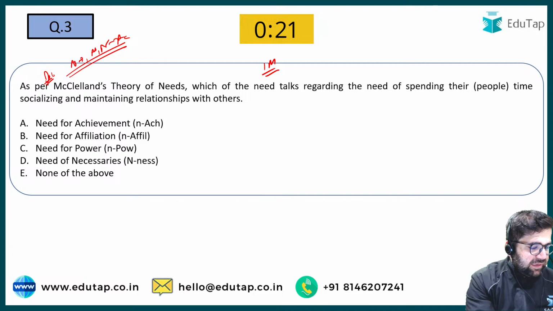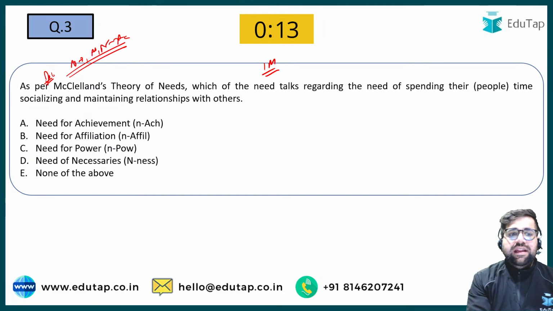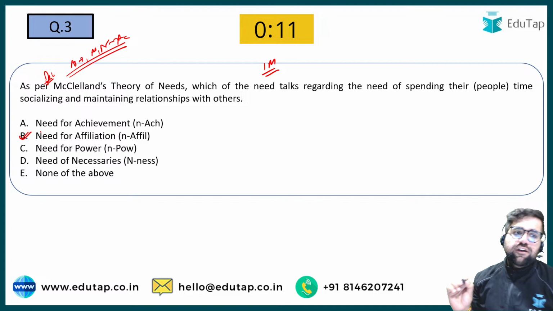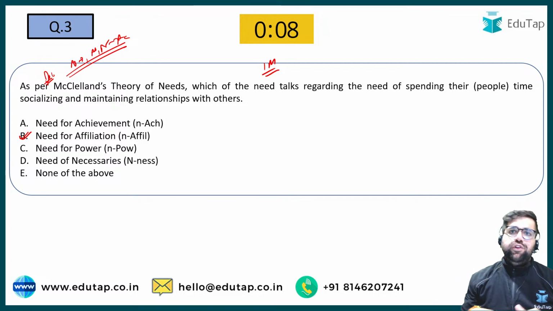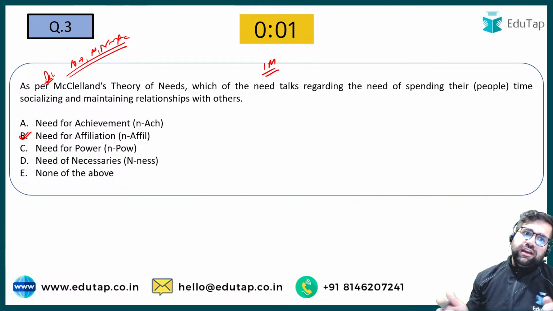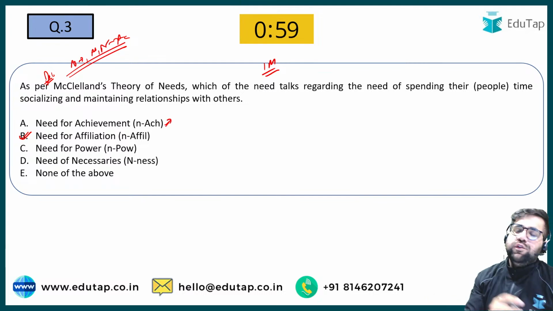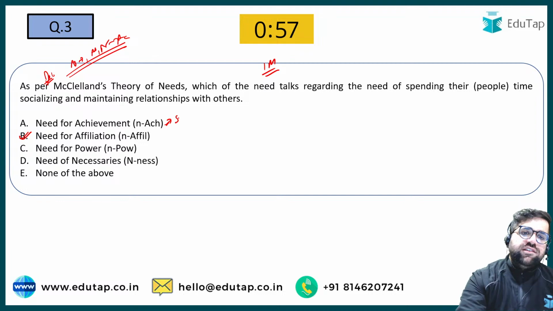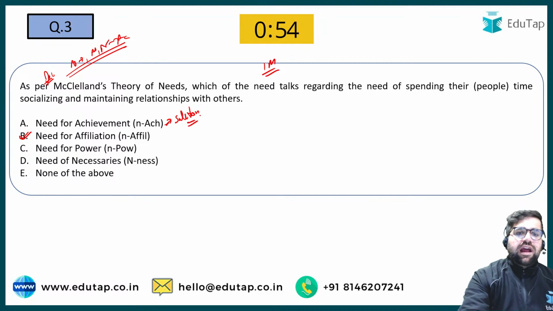What other people are saying? Parinita, Nilesh, I can see in the chat box. Yes, the correct answer will be need of appreciation, because under need of appreciation, a person tries to come into the office so that he can make friends, so that he can do chit chatting, so that he can fulfill his social and belongingness needs. A person with need of achievement will try to offer a solution to all the challenging work, and they will try to avoid high risk and low risk situations. They will try to work only in moderate risk situations.